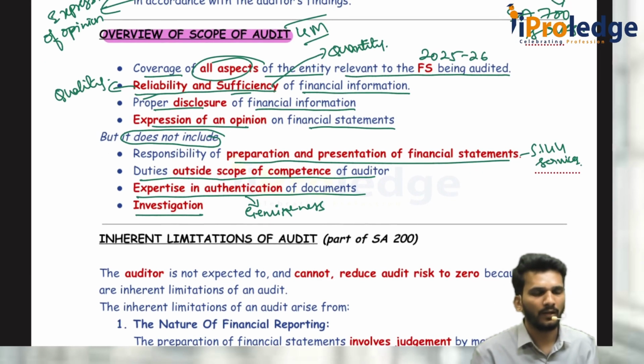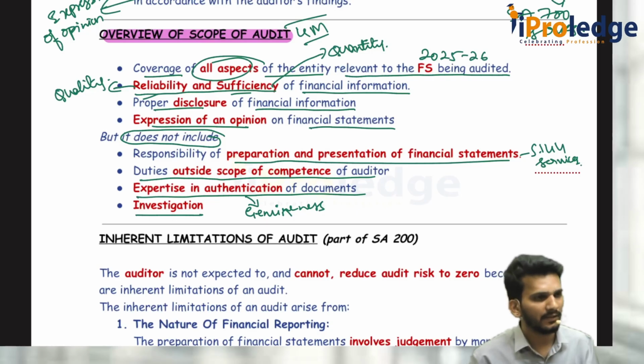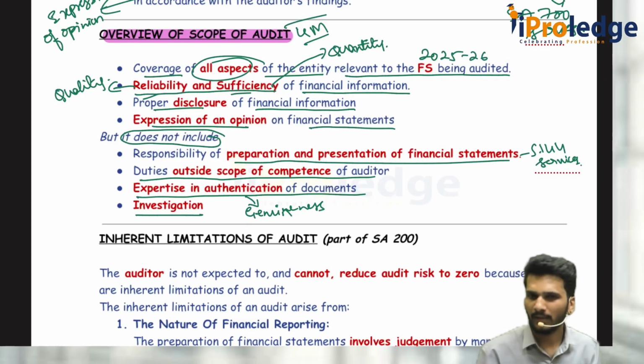Overall scope of audit. If the examination asks this question, the independent auditor has certain objectives. Scope of audit: what does it cover and what does it not cover? 4 points covering, 4 points not covering. Financial statements verifying, then reliability and sufficiency, disclosures, and expression of an opinion. But it does not include preparation of financial statements, duties outside the scope of competence, expertise in authentication, and investigation. These are things not there for audit.